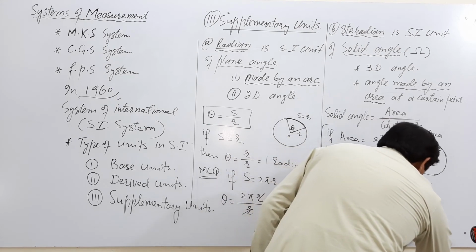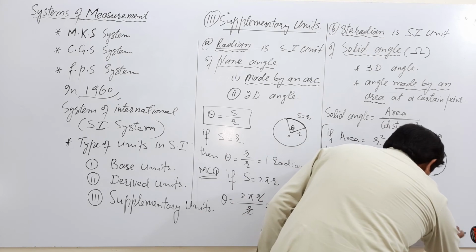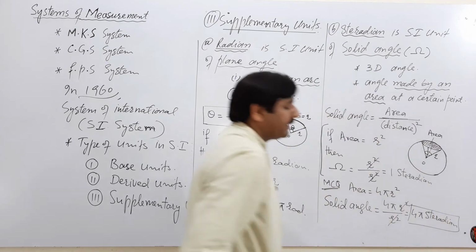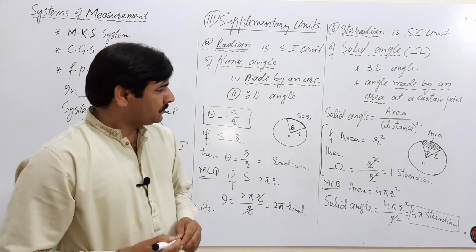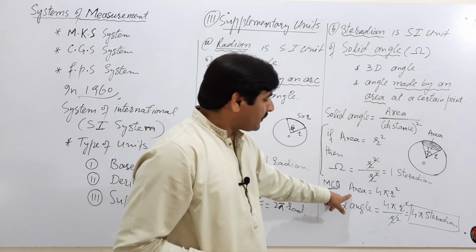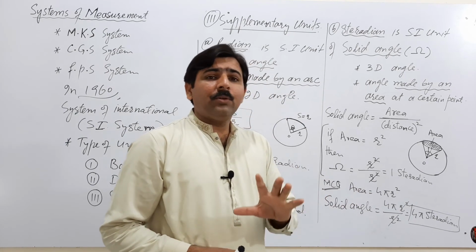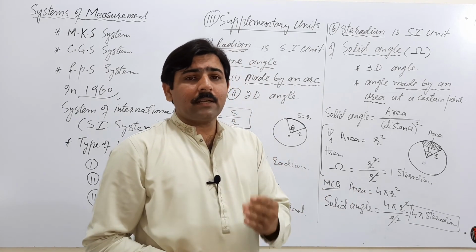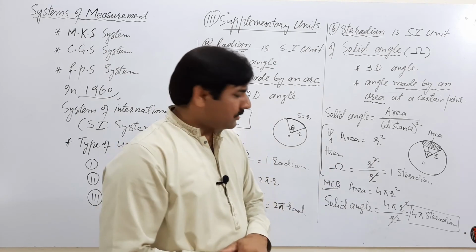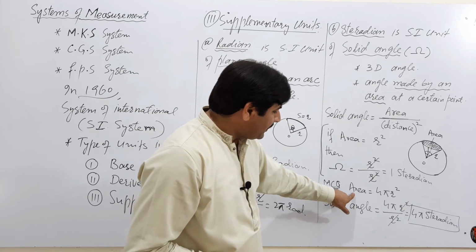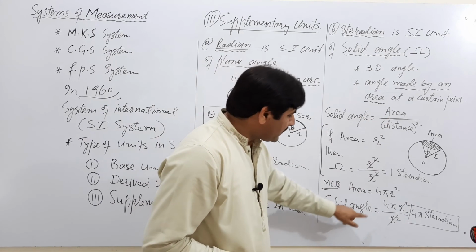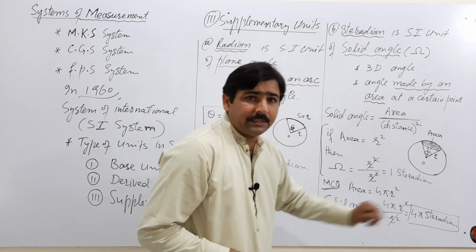This is equal to 4 pi steradian. So the total solid angle made by the whole surface of a sphere at its center is equal to 4 pi steradian.